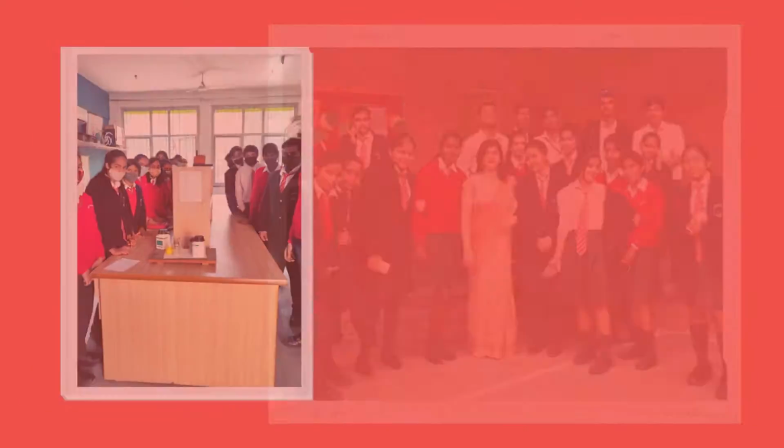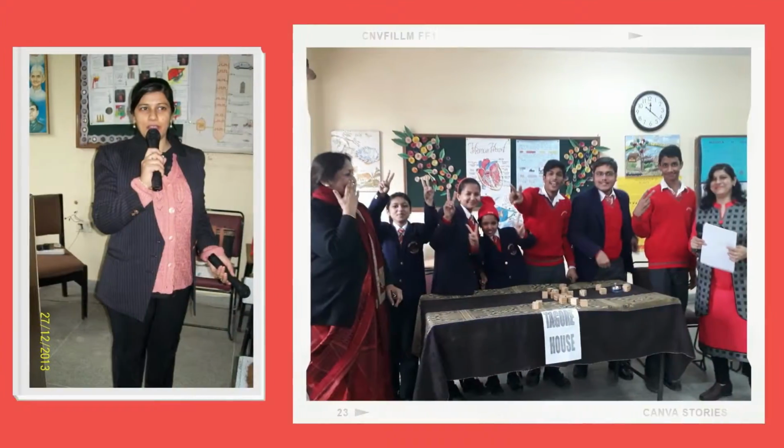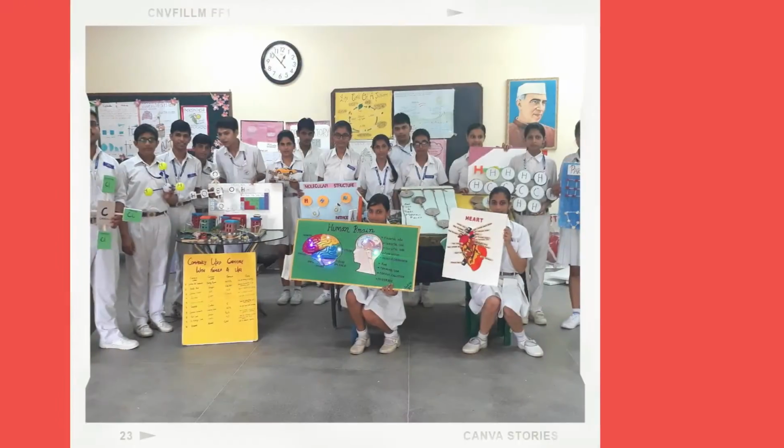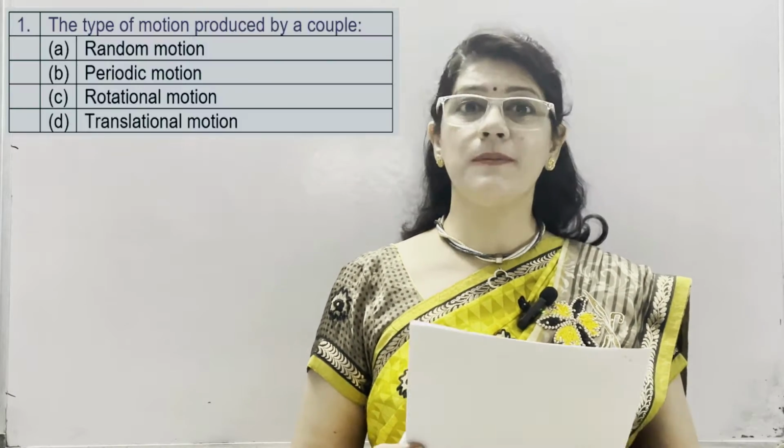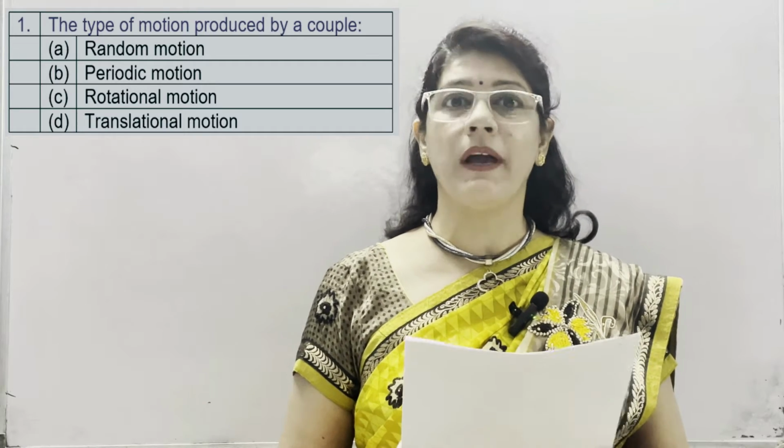From today I am going to share with you MCQs from different units of different subjects. Today I am going to start with my favorite subject physics, and our first unit is force, work, power and energy including machines. I have carefully selected 50 MCQs from this unit, and inputs have been taken from various important books and my fellow teachers also. So our first MCQ is the type of motion produced by a couple.